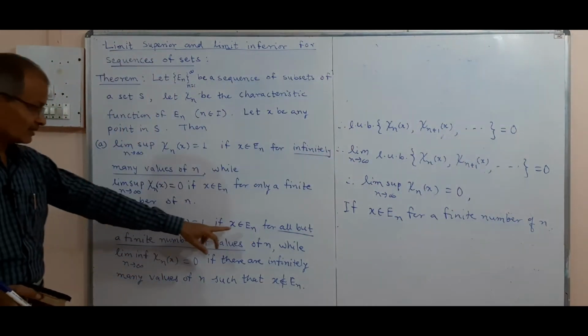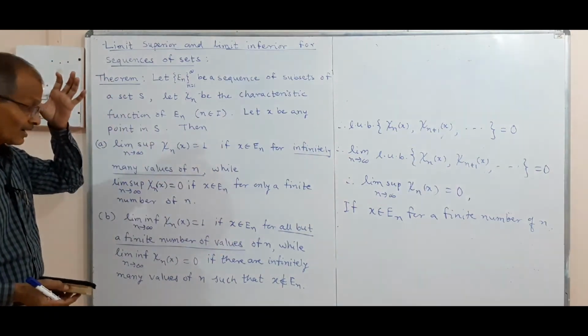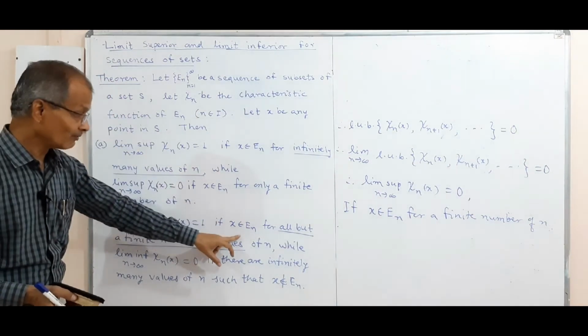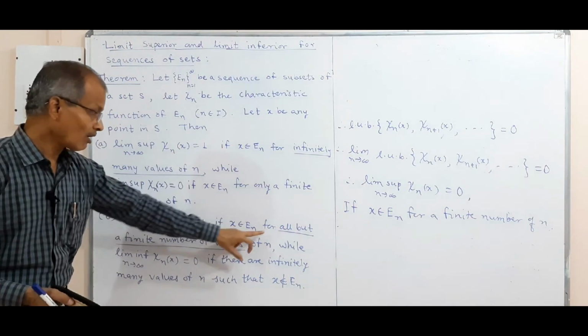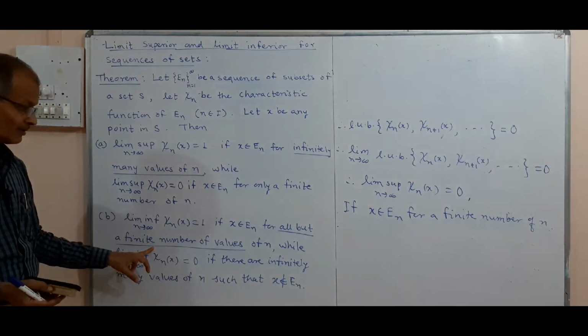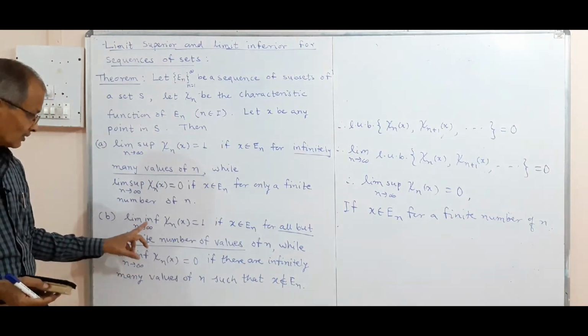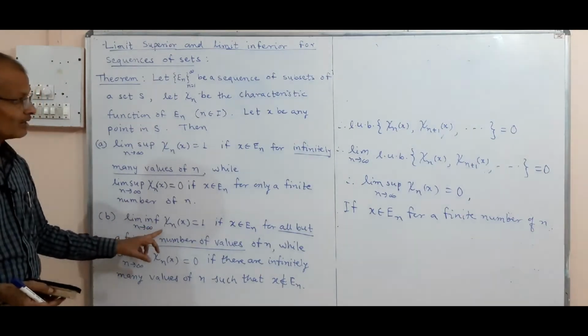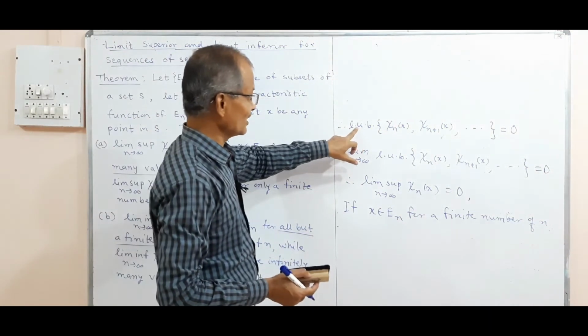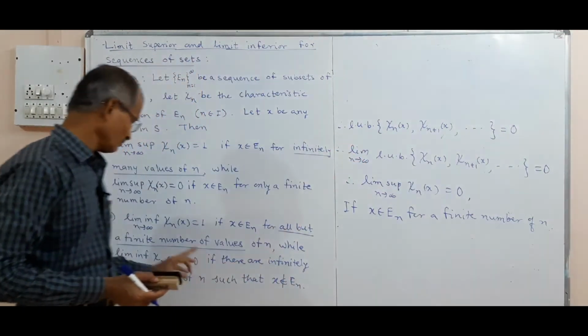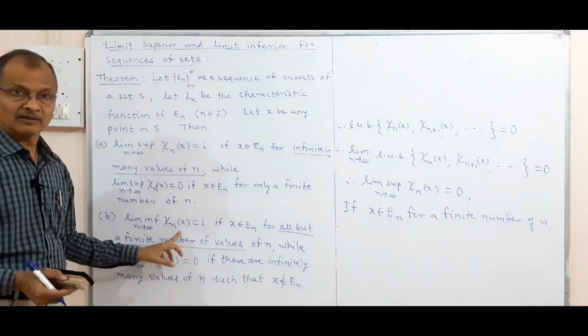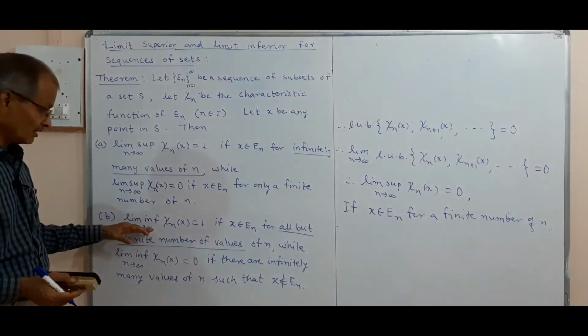If x is in E_n, χ_n(x) will be equal to 1 for all but a finite number of values of n, and therefore the GLB of this set, you change LUB to GLB, will be equal to 1, and take the limit, that is the limit inferior.